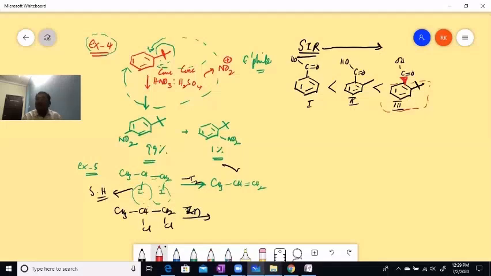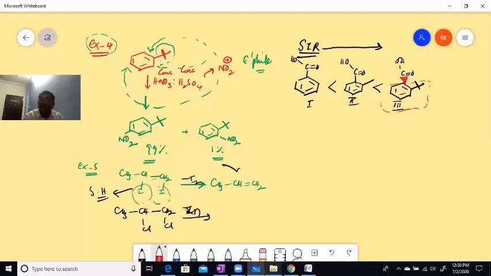That is only possible whenever the groups are at the ortho position. Not all the groups, children. Like NH2, we cannot prefer that at the ortho position in this case, because that's an amine and this is a carboxylic acid.